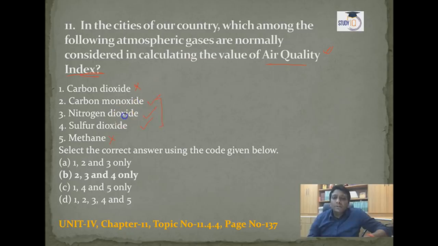Carbon monoxide, nitrogen oxide and sulfur dioxide directly affect health, and this is the reason these gases are measured. Carbon dioxide and methane do not directly create health problems. They create global warming, but the others directly create the problem. So here the correct answer will be 2, 3 and 4. This topic is given in unit 4, chapter 11, topic number 11.4.4, page number 137.